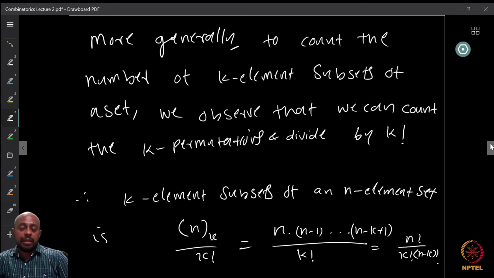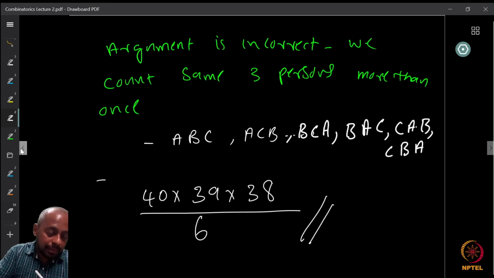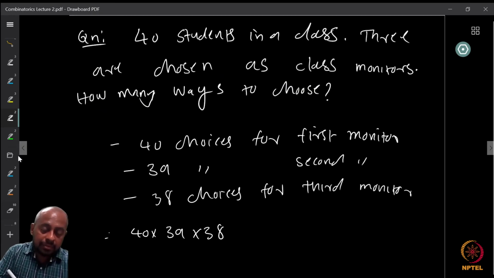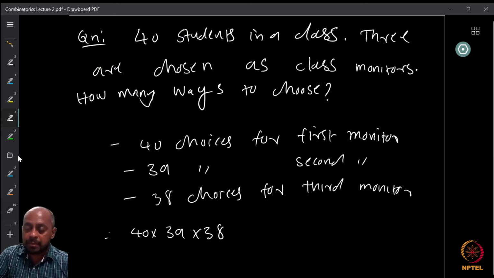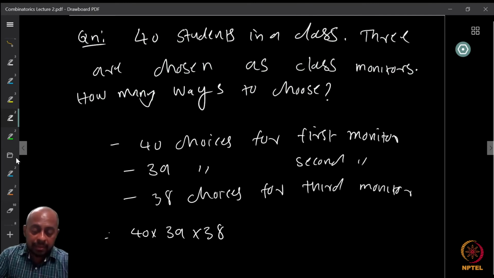Now more generally, this same principle can be used to count the number of k element subsets of a set. So what we did precisely was to find a 3 element subset of this 40 element set, right? Because we wanted to just choose 3 persons. So that was a 3 element subset. But what we did was to basically count the 3 permutations and then we divided by 6, right?